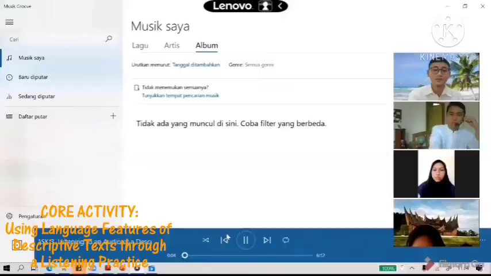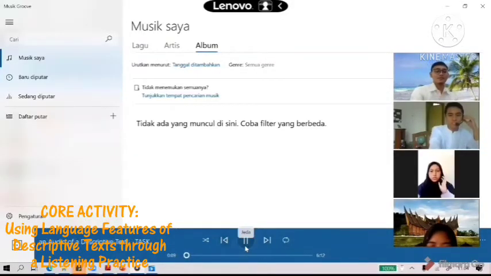So enjoy it. Familiar with one of the largest reservoirs in Indonesia, which is located in Central Java Province, namely Gajah Mungkur Reservoir. Okay, that's it.